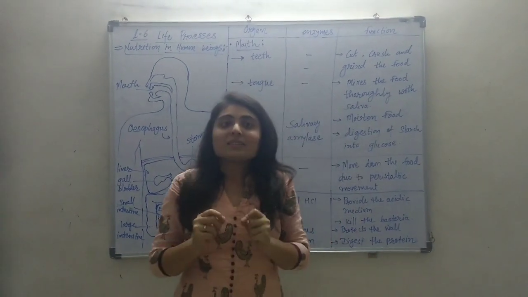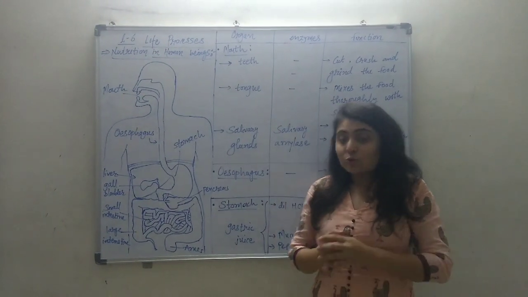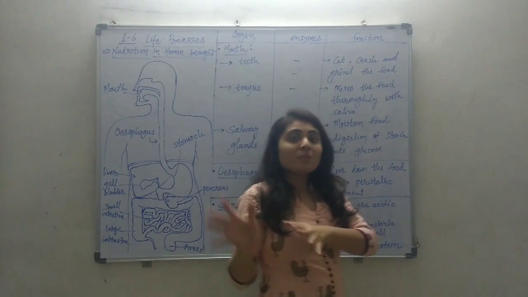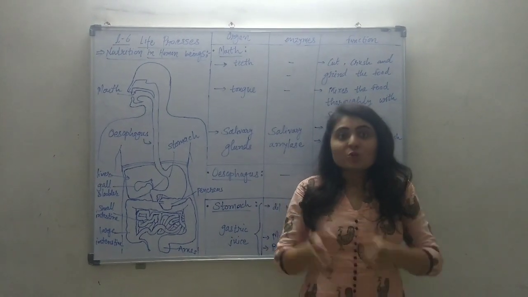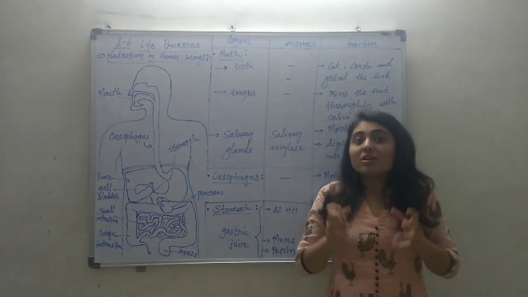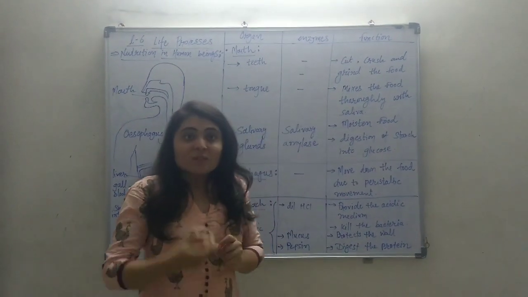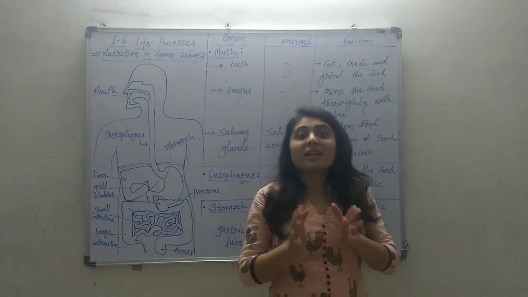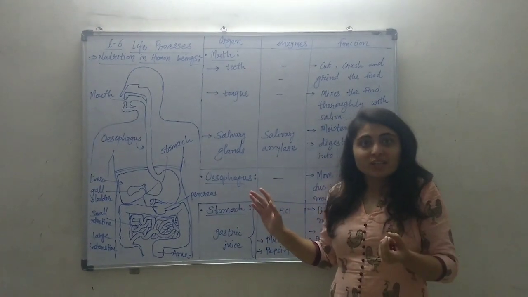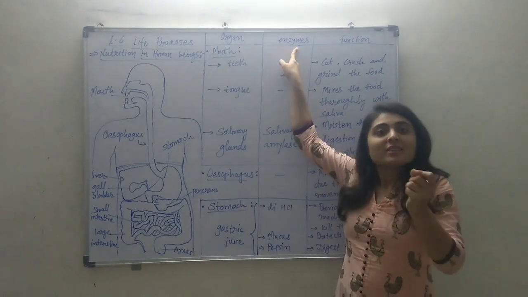What is a catalyst? Catalysts are substances which help a reaction to occur. Which reaction is occurring here? Breaking down. Digestion is nothing but complex materials being converted into simpler ones. This breaking down is a chemical reaction, and it does not occur automatically inside the body, so some catalysts are needed. Inside the body, organic materials act as catalysts. These biocatalysts are nothing but the enzymes.